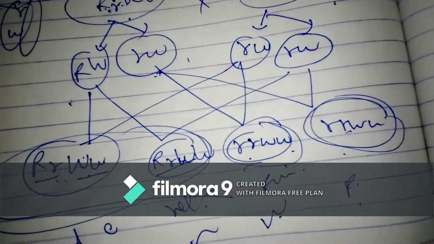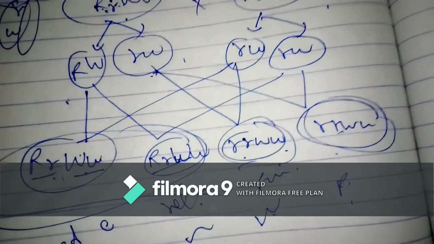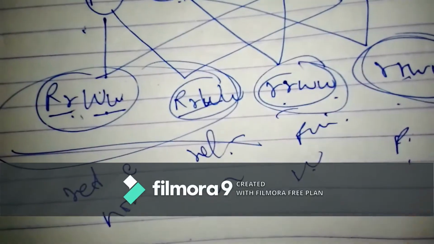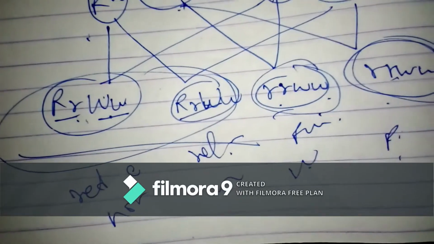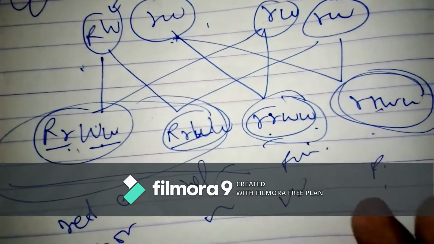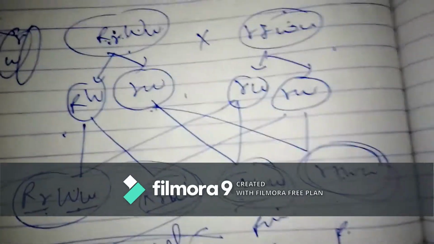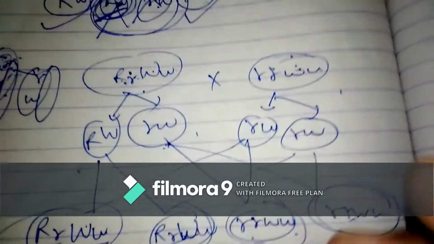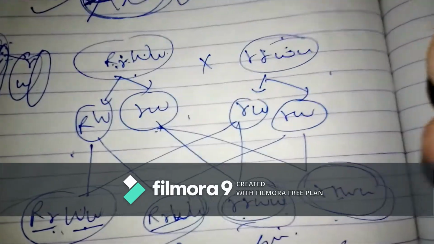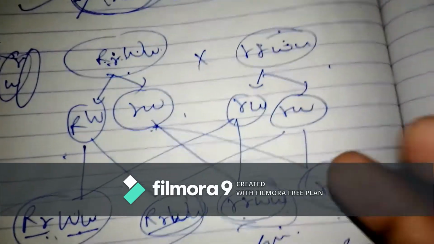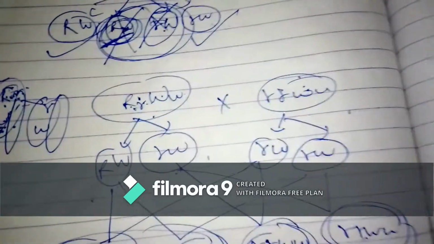So we conclude that these two characters are completely linked with each other. It means if red color is there, then the normal wing will be present, and if purple color is there, vestigial wing will be present. And that's all about the complete linkage. So these two genes are linked together, and that's what we prove from the crosses.